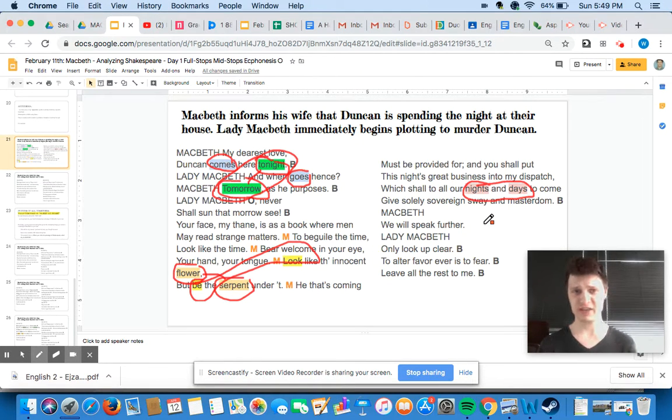Why is it significant, the difference between tonight and tomorrow, the difference between coming and going, the difference between looking one way and being another? Those are the more critical thinking questions that you need to answer at that point.